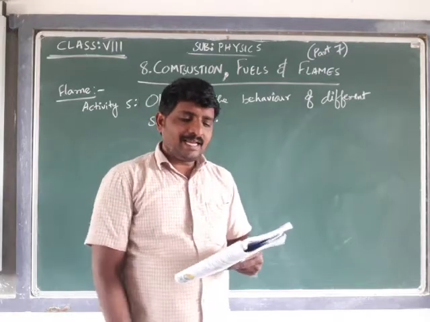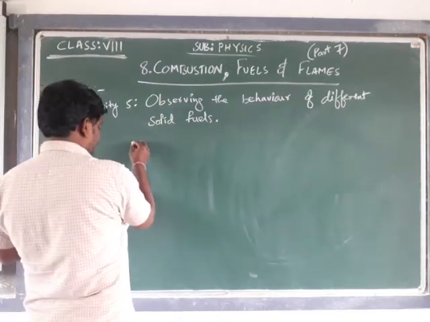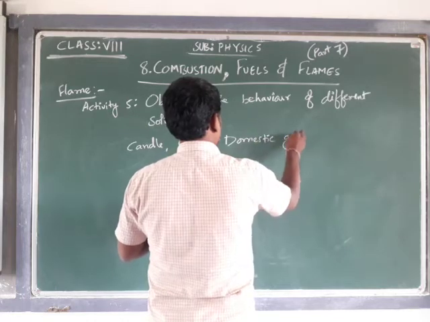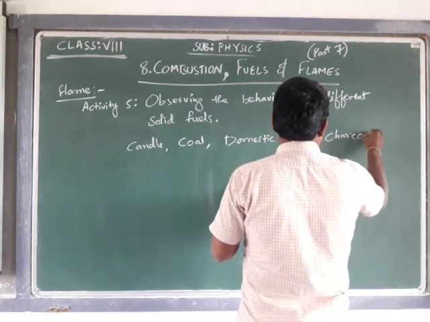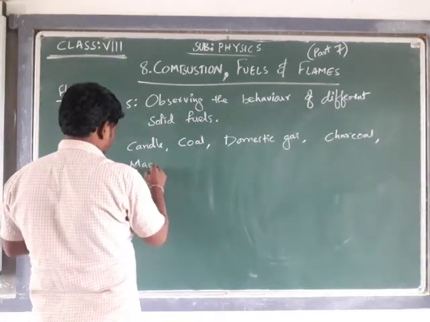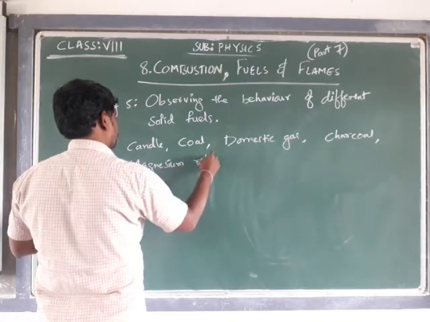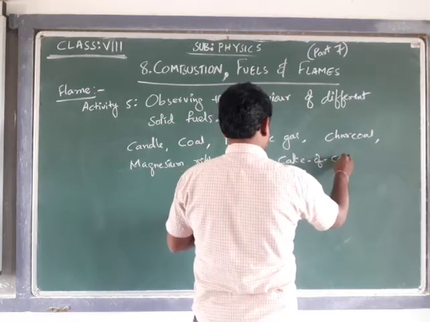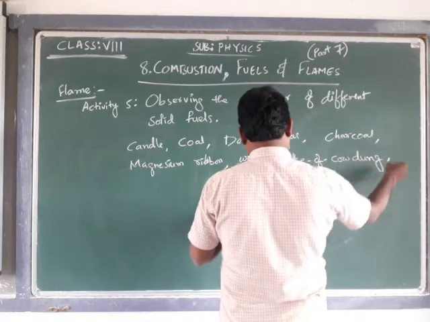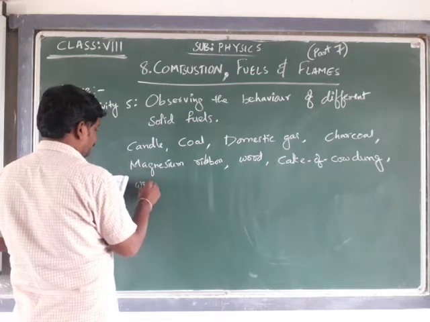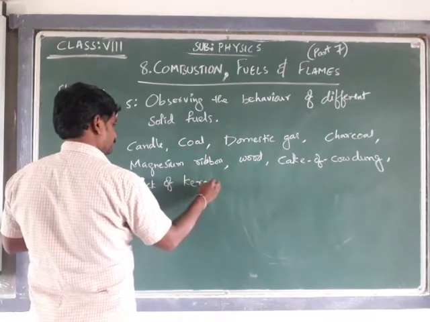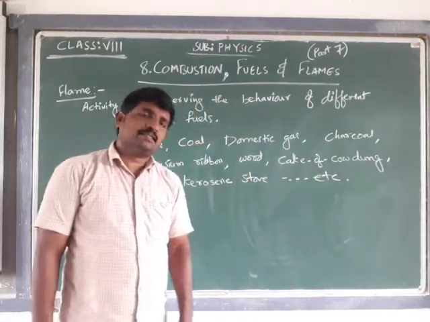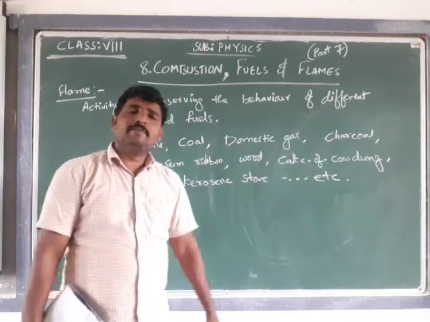That is, collect some fuels like candle, coal, domestic gas, charcoal, magnesium ribbon, wood, cake of cow dung, wick of kerosene stove, etc. We have to take these objects. All these types of materials we have to collect.